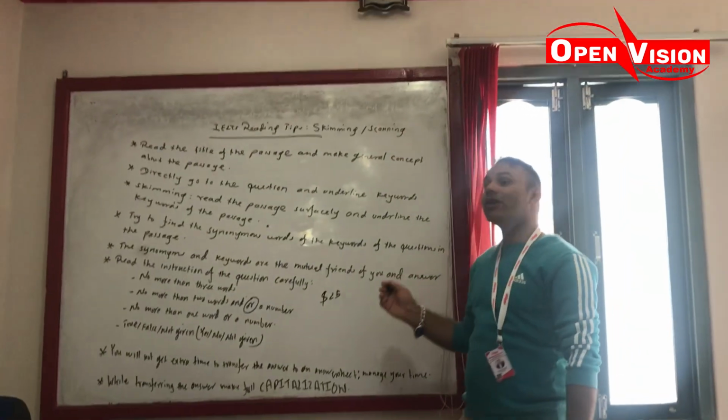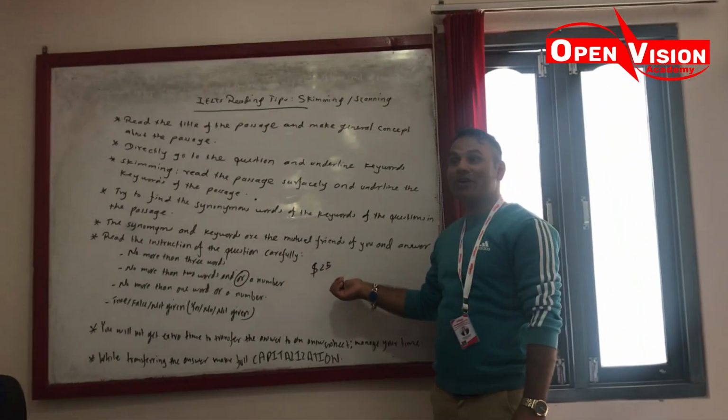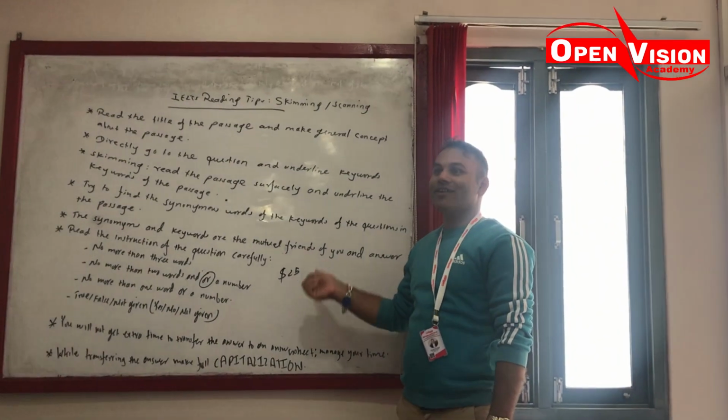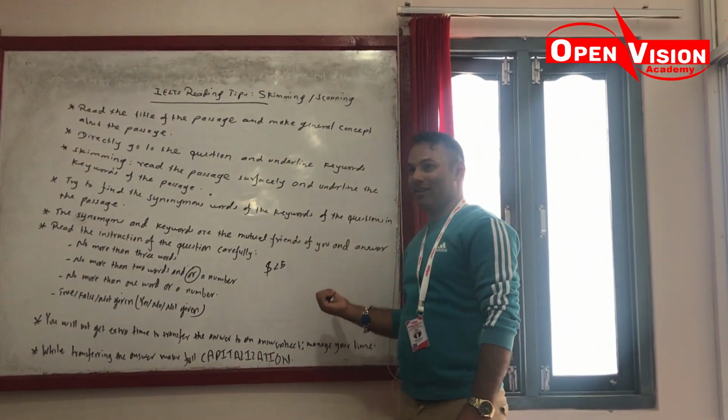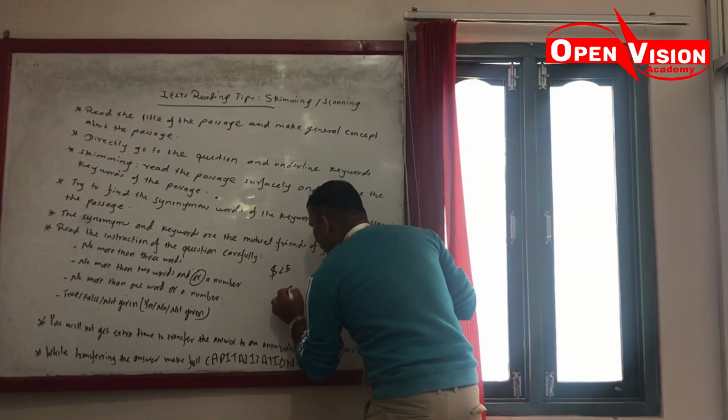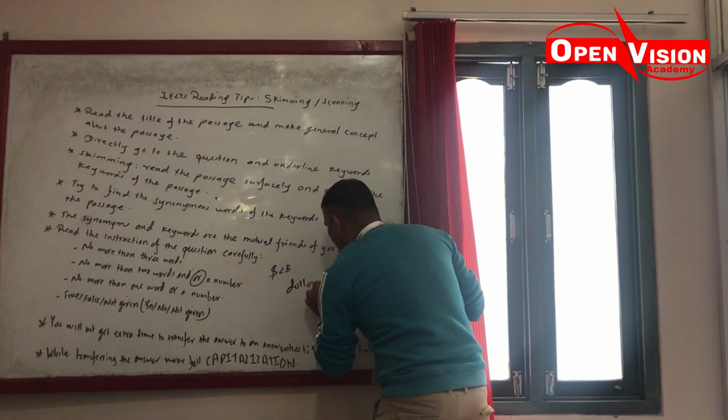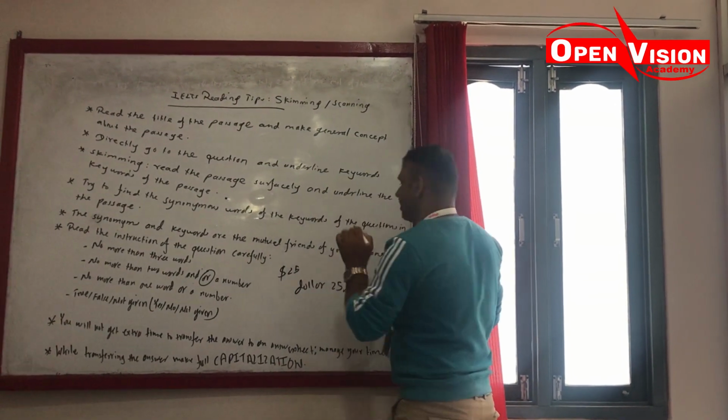But don't pronounce it like this. Okay, don't pronounce it as "dollar twenty-five". You have to pronounce it "twenty-five dollars". But this is incorrect.